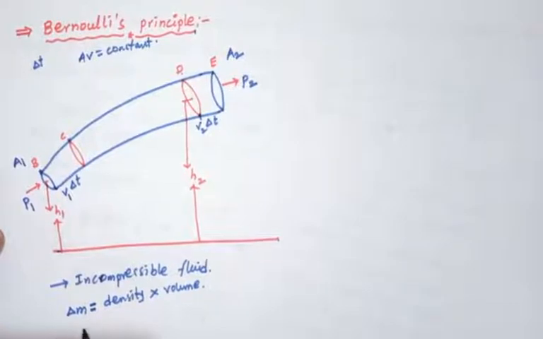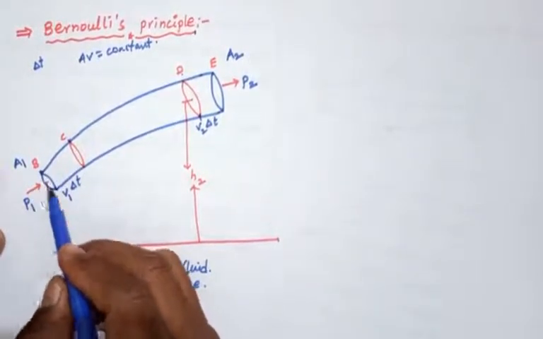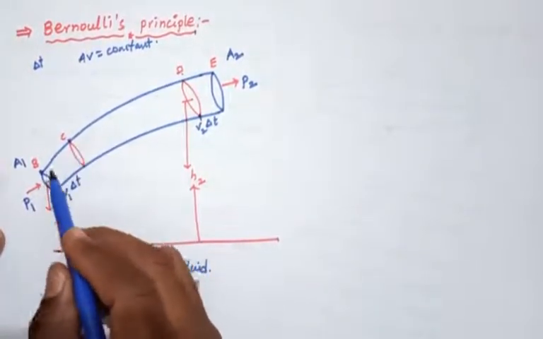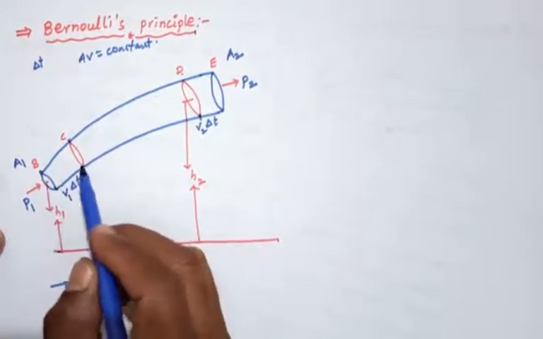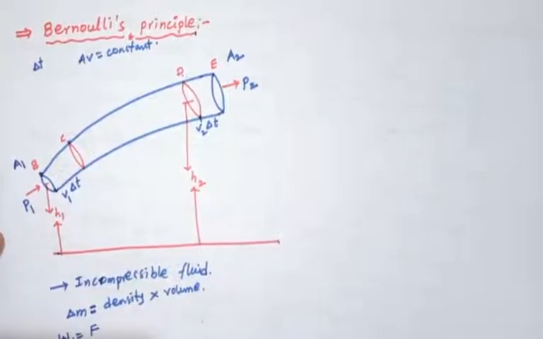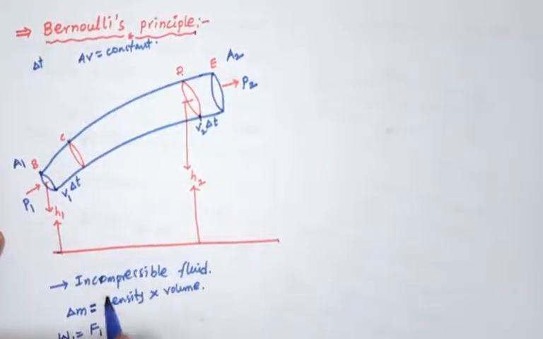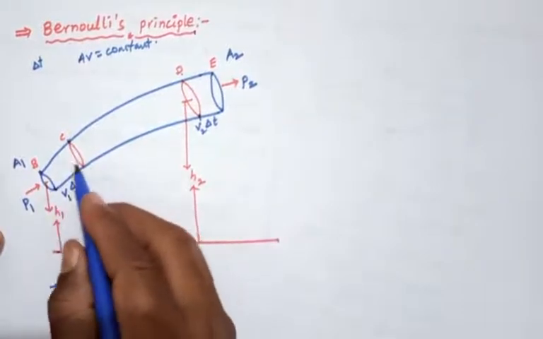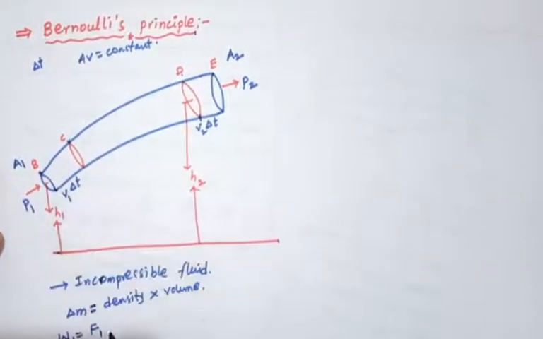Now the work done by the fluid, W1, equals force into displacement, V1 into delta T. This is equation number 1.